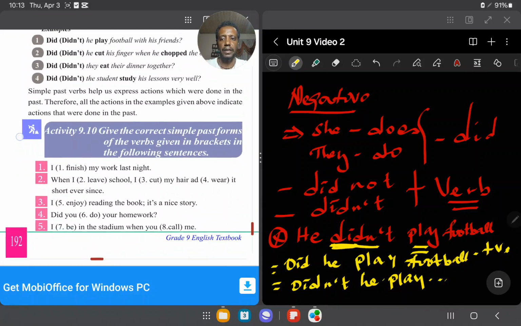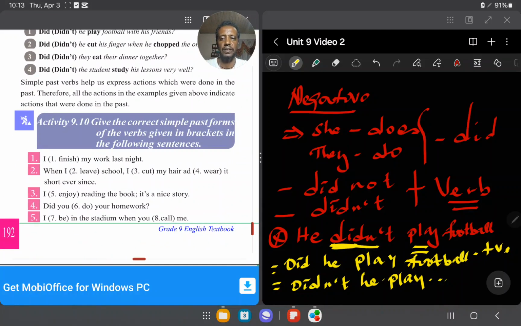Okay, the next one, we'll come to next activity 9.10. Give the correct simple past form of the verbs given in brackets in the following sentences. So you're going to use the right form of the verb given in brackets if you understand the main idea of what simple past means. Next, question number 1. I finished my work last night. Let me remind you about the indicators, students. Do you remember the indicators when you talk about the past or when you narrate about the past?